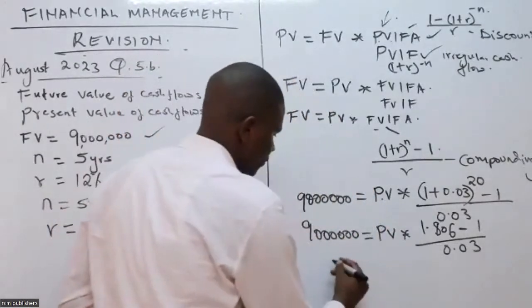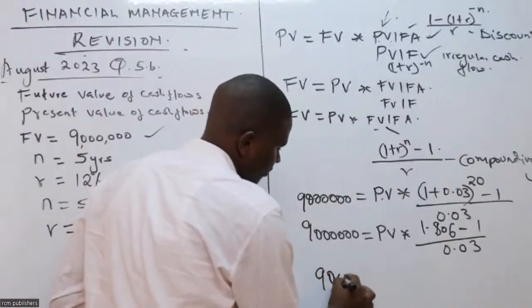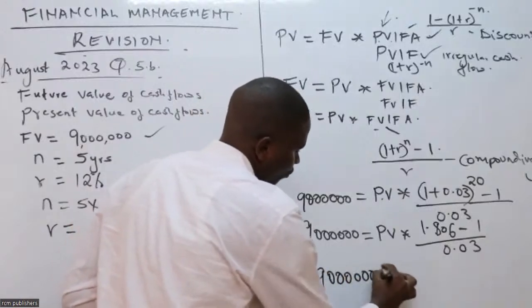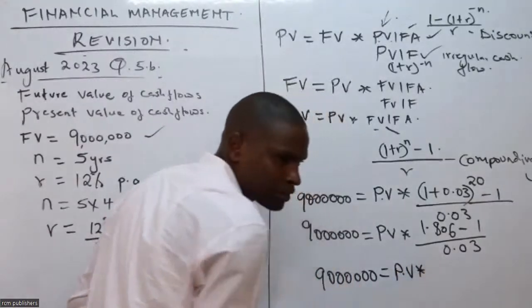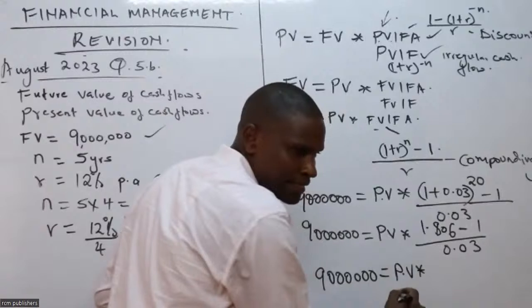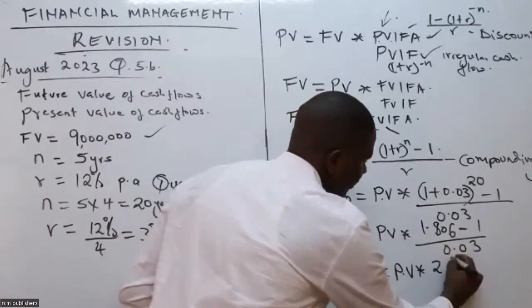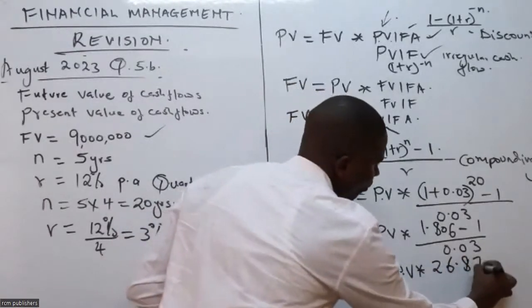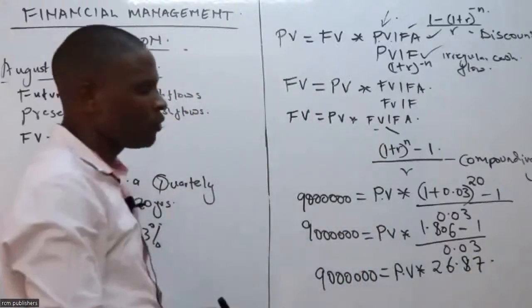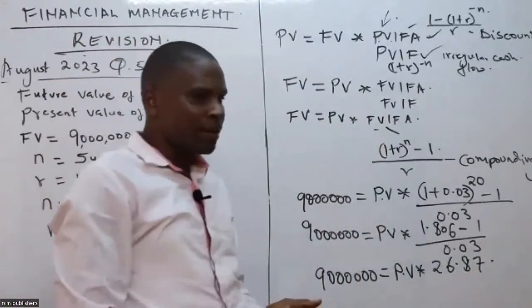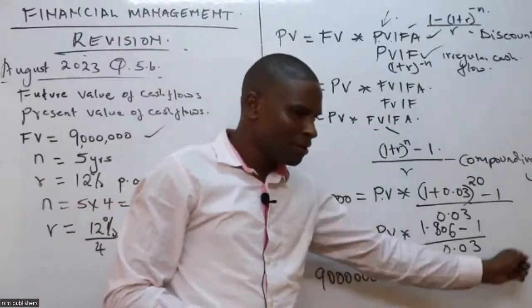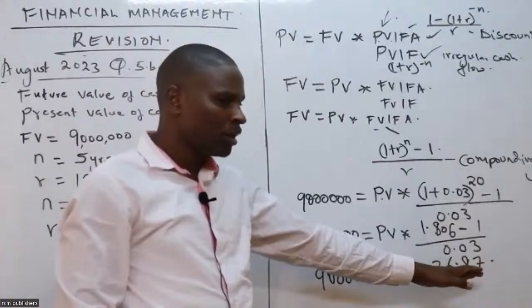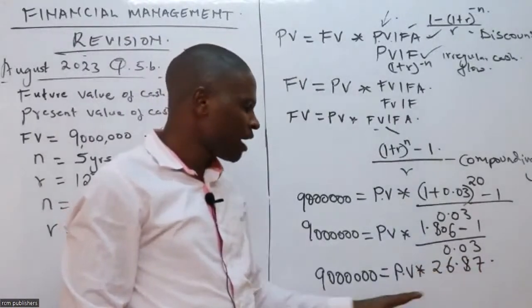I have to check this. So I have 9 million here, class. I have to be very systematic. There's somebody who has given me this. It is 26.87. Thank you. I like the way you people are doing this thing. I like the fact that you have not given me a figure with very many decimal points. Sometimes it affects our result.